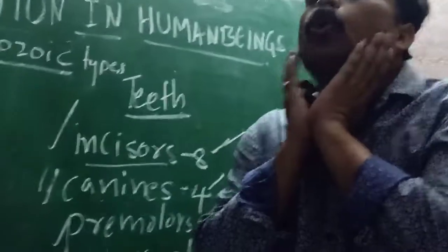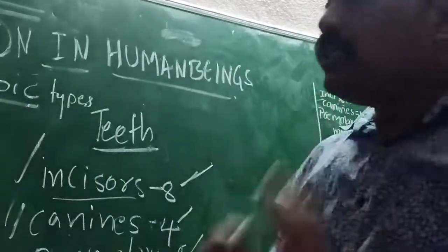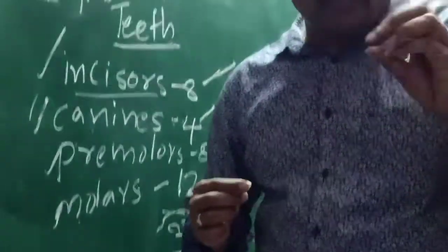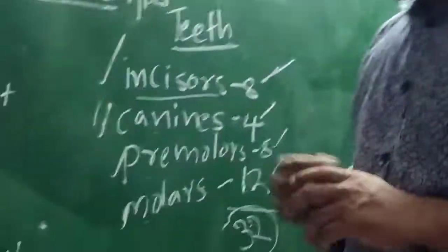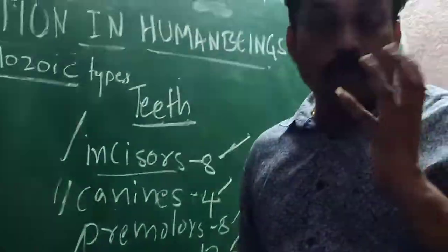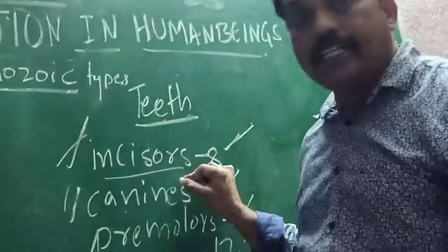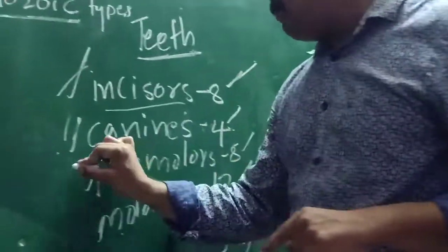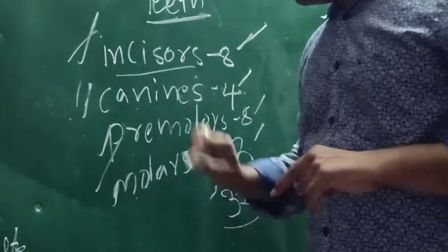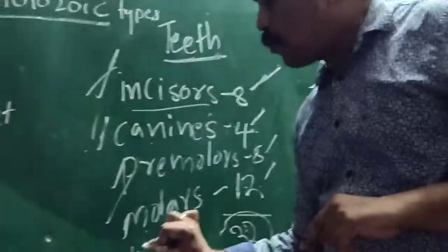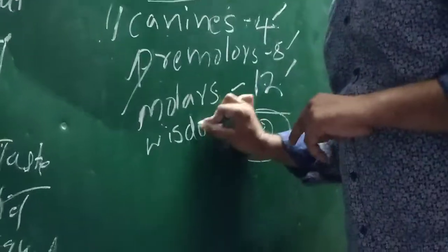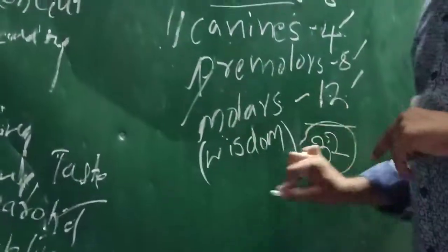And after that, premolars and molars at the side part of the jaw. These are useful for what? Especially for chewing or grinding the food. That means in our mouth, in our oral cavity, there are 4 types of teeth: incisors 8, canines 4, premolars 8, and molars 12. Molars are also called wisdom teeth. Another name for molars is wisdom teeth.